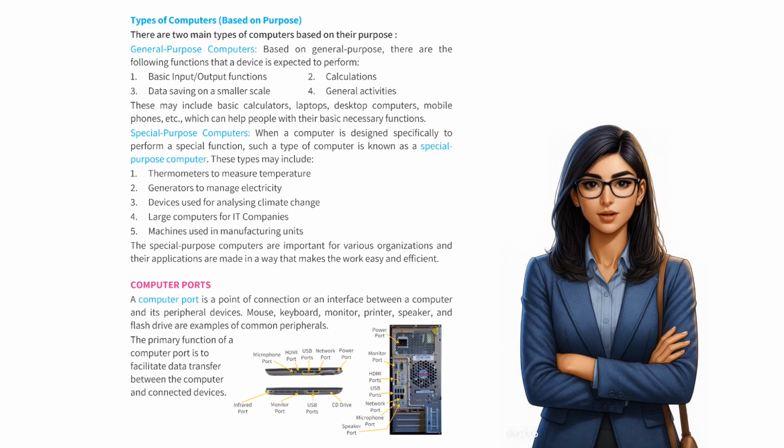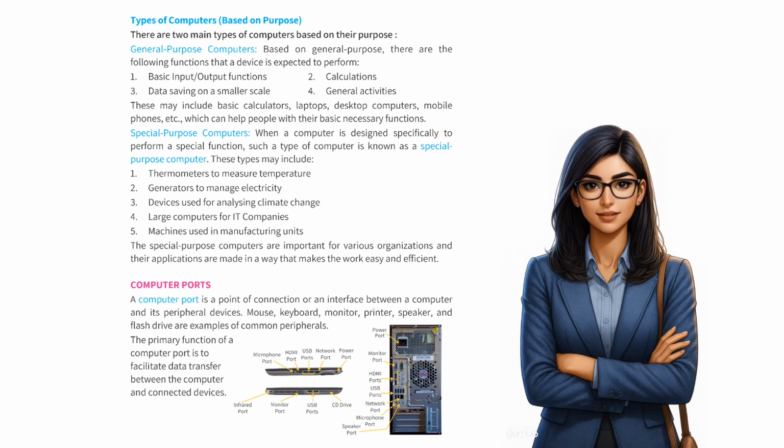Types of computers based on purpose. There are 2 main types of computers based on their purpose. General purpose computers. Based on general purpose, there are the following functions that a device is expected to perform. 1. Basic input-output functions. 2. Calculations. 3. Data saving on a smaller scale. 4. General activities. These may include basic calculators, laptops, desktop computers, mobile phones, etc., which can help people with their basic necessary functions. Special purpose computers.